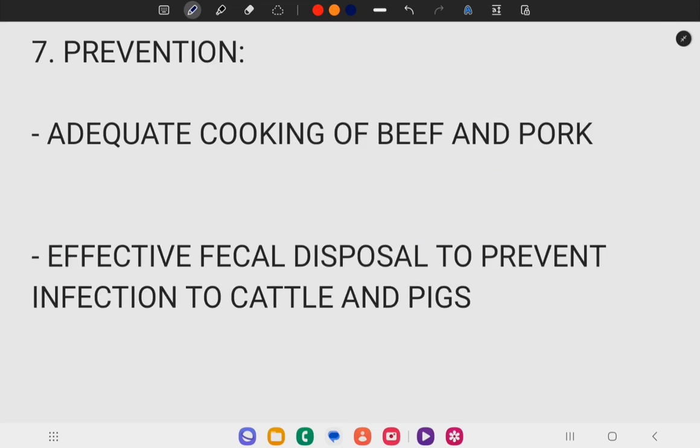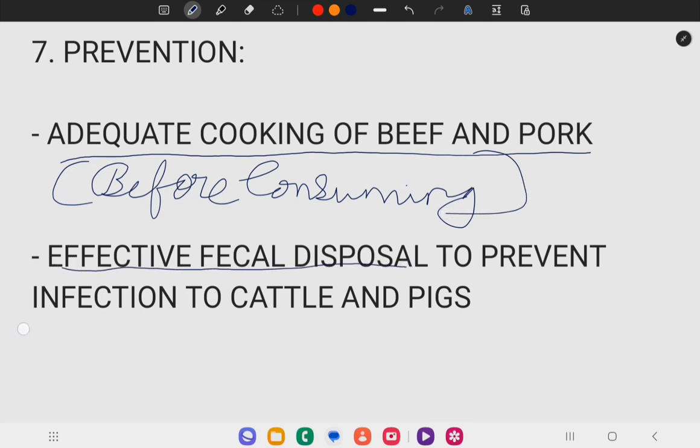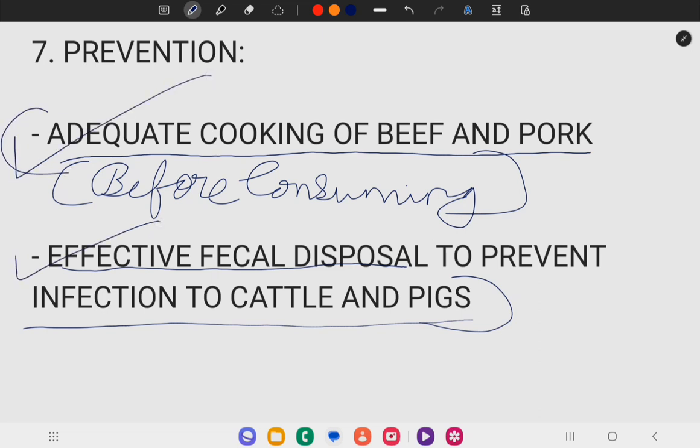Intestinal taeniasis can be prevented by adequate cooking of beef and pork before consuming, and effective fecal disposal to prevent infection to cattle and pigs.